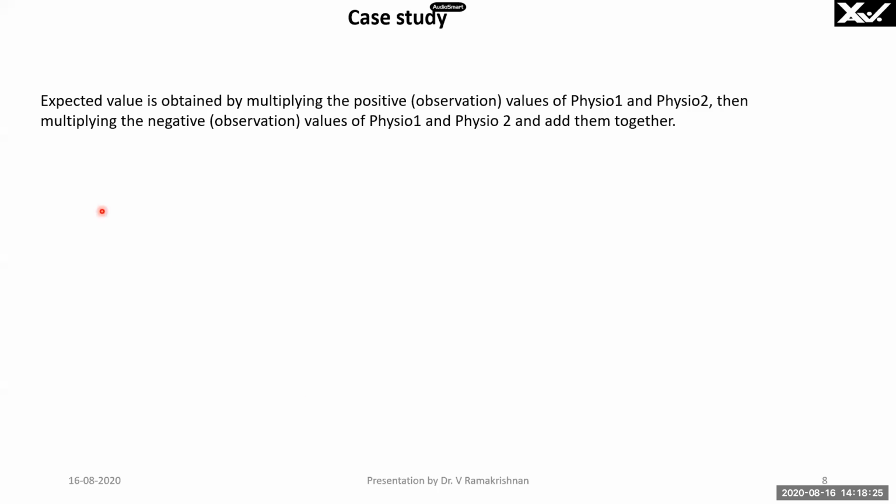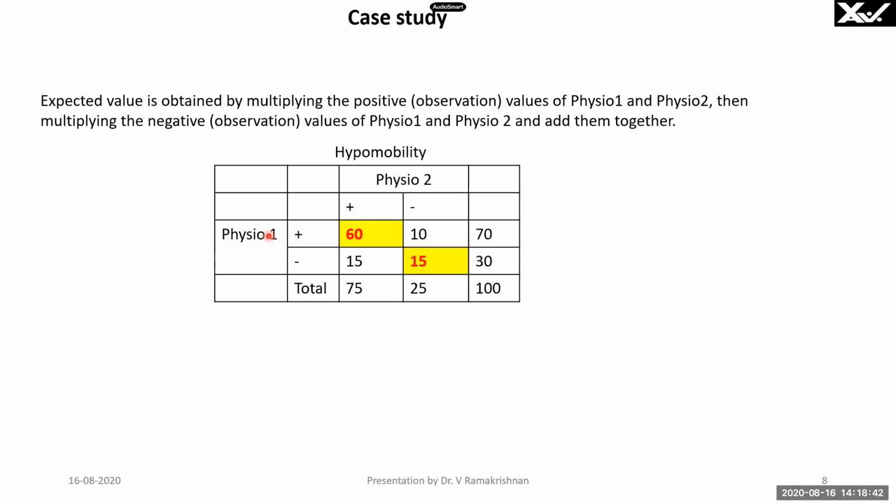Case study. The expected value is obtained by multiplying the positive values of physio 1 and physio 2, then multiplying the negative values of physio 1 and physio 2. It is like heads and tails, right? And then add them together. The product for negative, and then adding the two. That is what I said in the probability explanation.